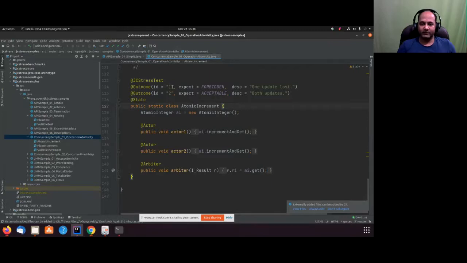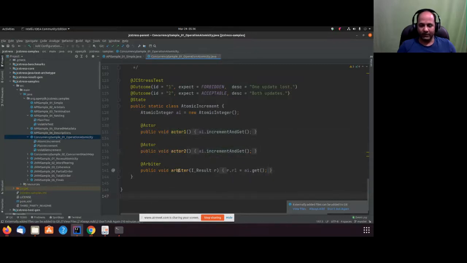It has 1 expect equals forbidden. That means no, you cannot have 1, and 2 is acceptable, yes. If it is atomic, then it has to be always 2. And there are 2 threads: actor 1 says increment and get, actor 2 says increment and get.